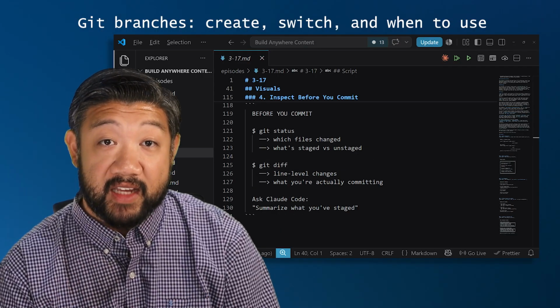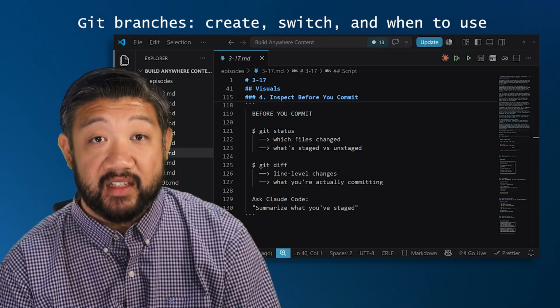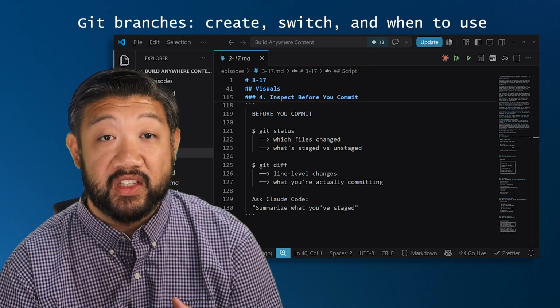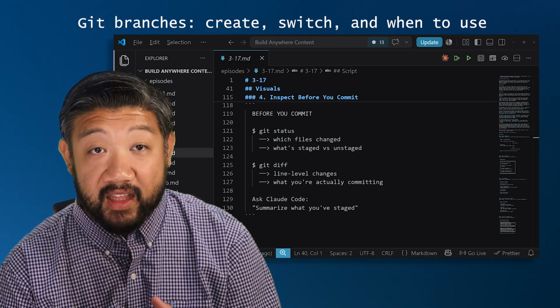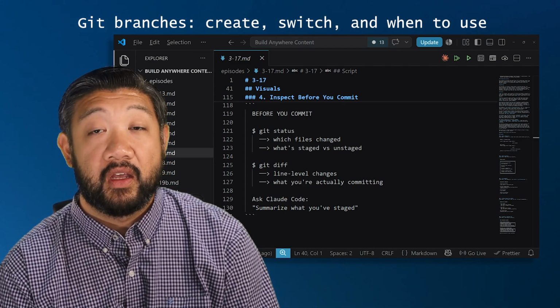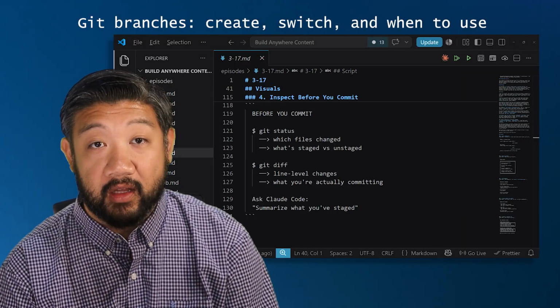If you type git status and git diff, those are your checkpoints. Git status shows you what's changed and what's staged. Git diff shows the actual line level changes before you commit. Get in the habit of running those commands before you sign off on a commit.